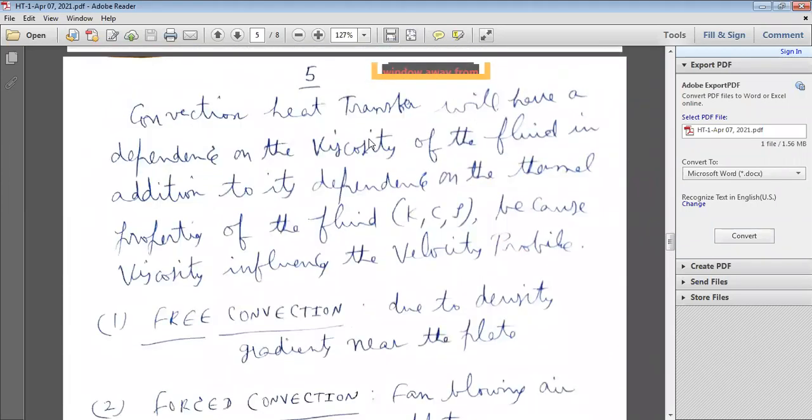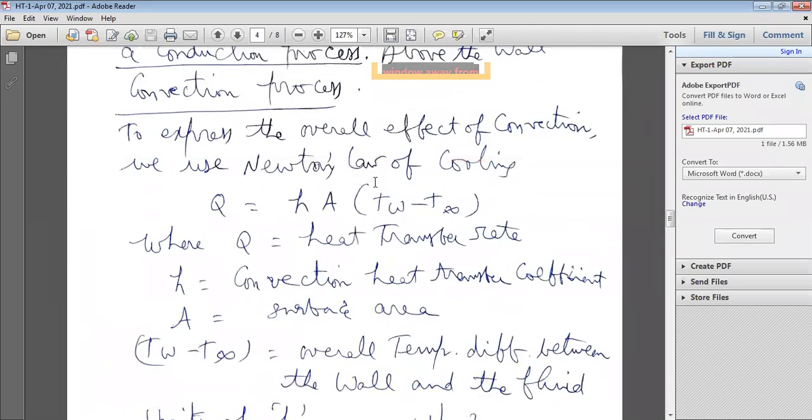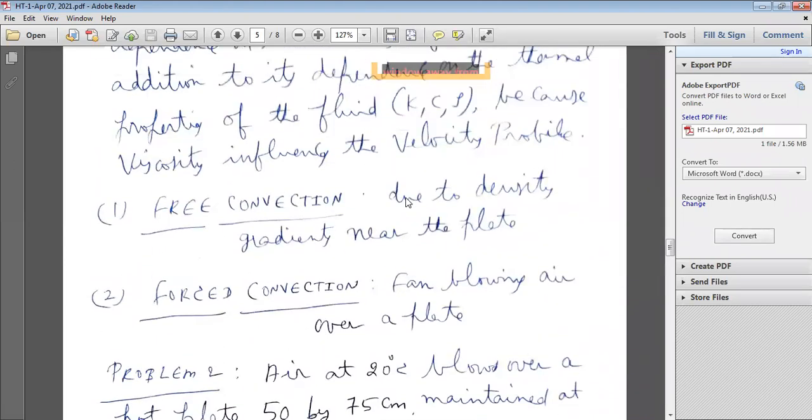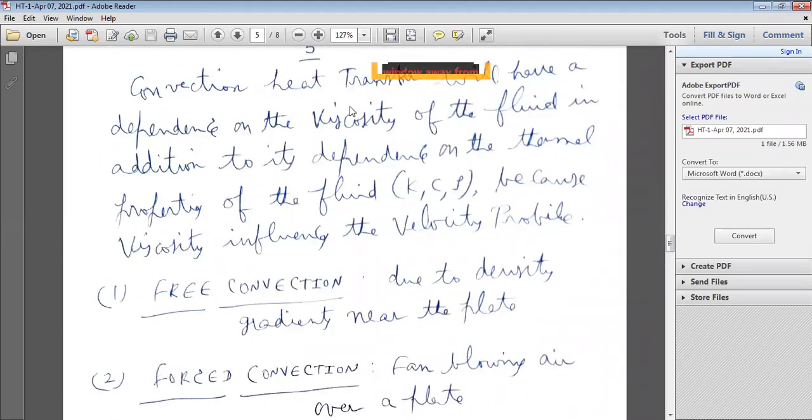So convection heat transfer depends upon the viscosity of the fluid as well as the thermal conductivity of the fluid, C the specific heat of the fluid, and rho the density of the fluid. It also depends upon surface area and temperature difference. C is the specific heat of the fluid, and rho is the density of the fluid.